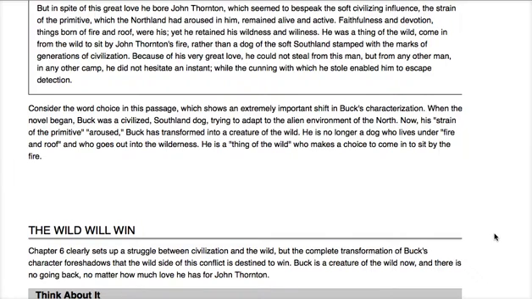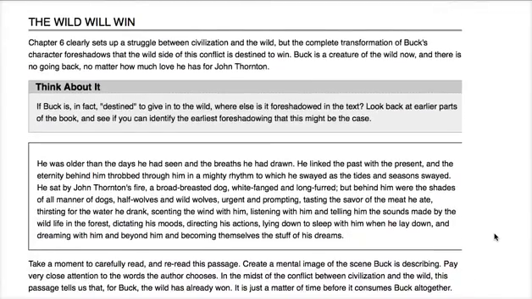Now, his strain of the primitive aroused, Buck has transformed into a creature of the wild. He is no longer a dog who lives under fire and roof and who goes out into the wilderness. He is a thing of the wild who makes a choice to come in and sit by the fire. Next section, the wild will win.